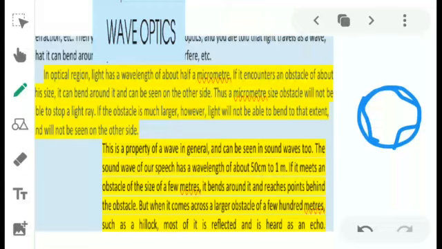Now you know that you can hear the sound of a person who is talking in the next room, but you cannot see who is in the next room. That is because the wavelength of sound waves is very much higher than that of light waves. So sound waves usually bend around obstacles, and you can hear a person sitting in the next room. But the light coming from there cannot bend, because the wavelength of light is very small.